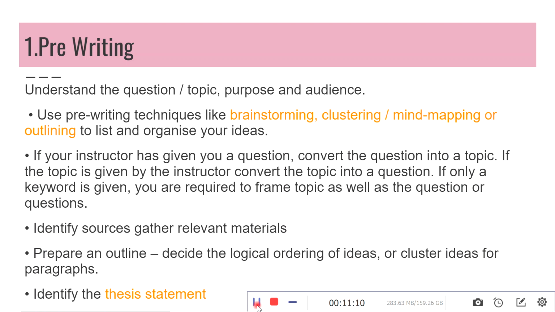Before you start writing, you have to have a blueprint of what you are going to write, how you are going to order the ideas, how it is going to be structured, and how each paragraph will contain a set of ideas, how to cluster and segregate these ideas into paragraphs.